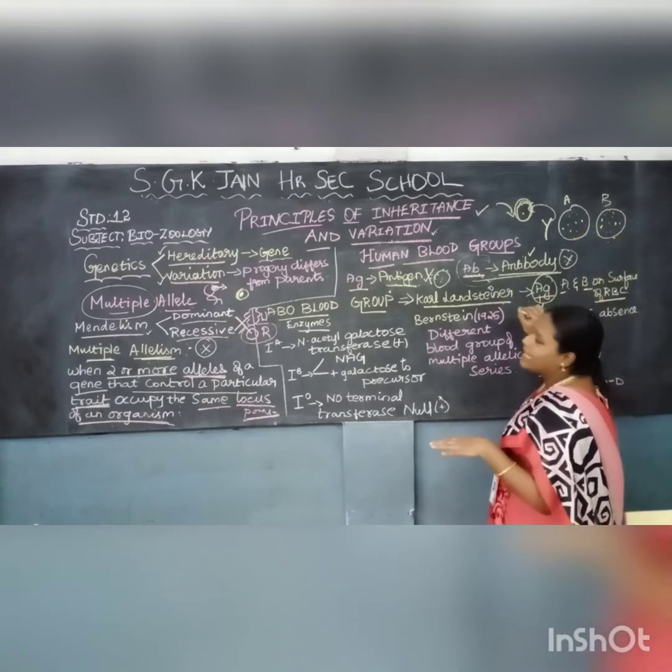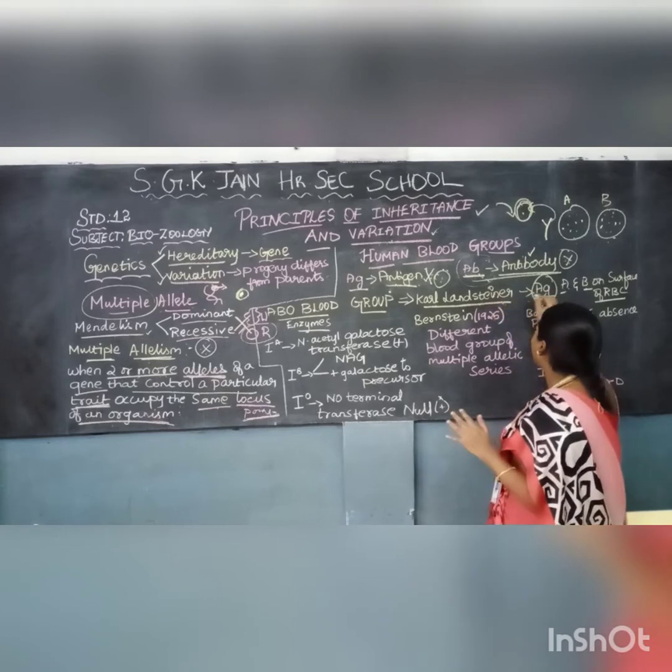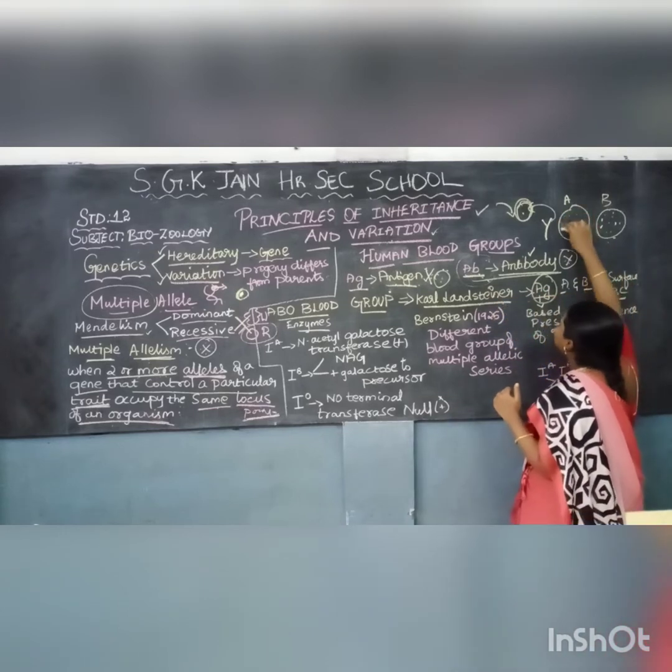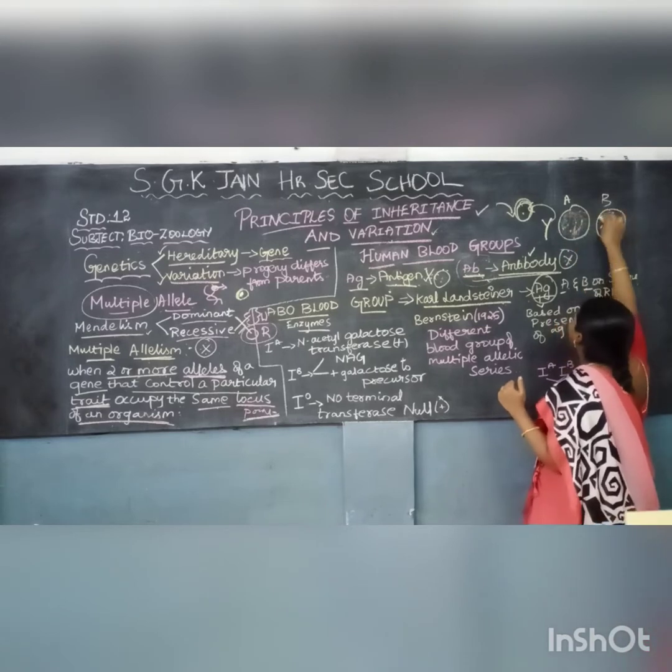So this is what he proposed. Karl Landsteiner proposed these antigens A and B on the surface of RBC. RBC is the first cell we can see in the blood, right?